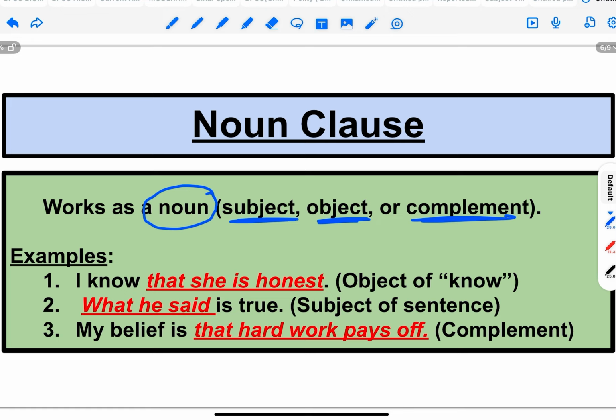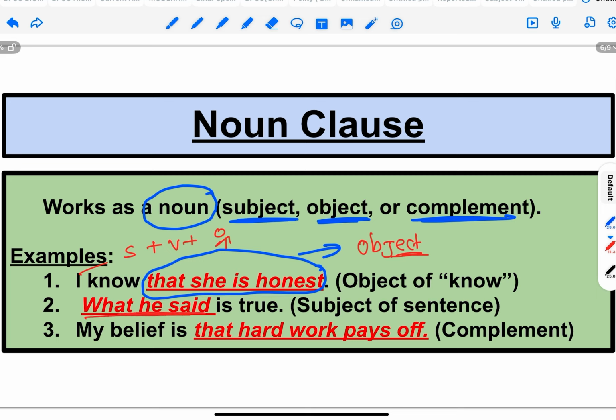Here is an example for you. I know that she is honest. So this is an example of a sentence. The underlined part, that she is honest, this is noun clause. Why? Because here it is acting as an object of the sentence. And we know noun acts as an object. So I know, I is the subject and know is the verb. And that she is honest, this is acting as an object. So we can say this is a noun clause. What he said is true. Here in this second sentence, what he said is acting as a subject of the sentence. So again, this is a noun clause.